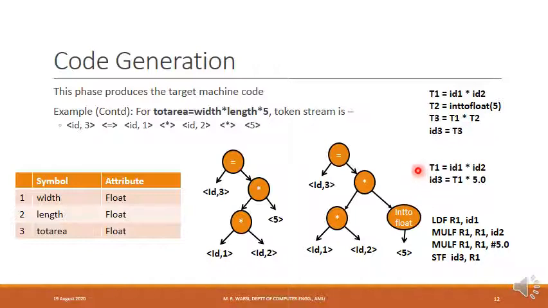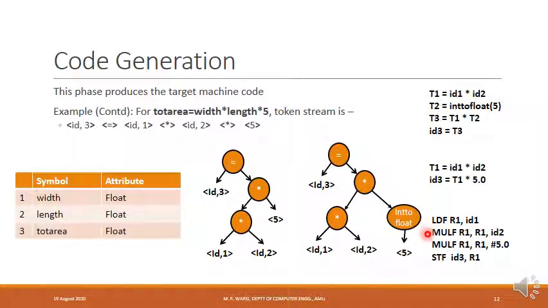So for this, target machine code is shown over here. Let's try to understand this machine code. The first statement is loading the value of ID1 into the register R1. F is denoting that it is the floating point instruction. So ID1 is being loaded into the register R1 by this instruction.